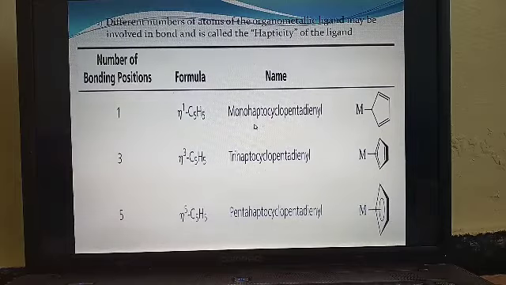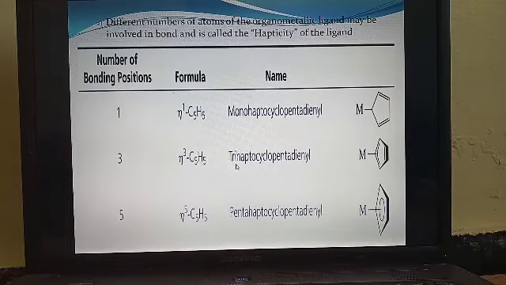Next, a word we use in organometallic compounds is hapticity. Hapticity indicates the number of carbon atoms attached to the metal ion, denoted by eta. In cyclopentadienyl there are 5 carbon atoms in total. If only 1 carbon atom is bonded to the metal ion, we call it monohapto cyclopentadienyl, eta 1. Eta 3 indicates only 3 of the 5 carbon atoms are bonded to the central metal ion, and eta 5 indicates all 5 carbon atoms are bonded to the central metal ion. That is called hapticity.